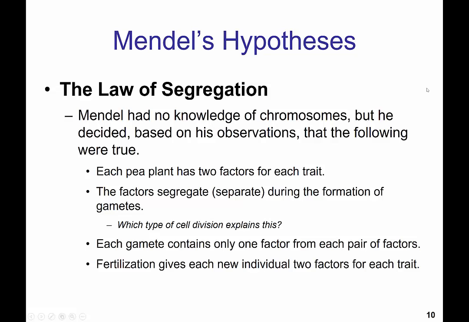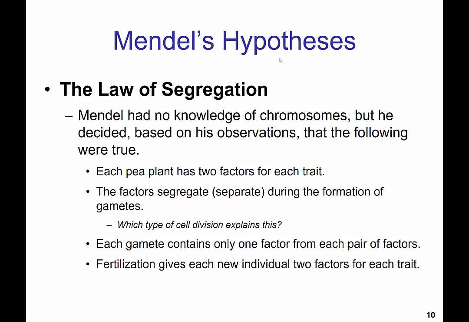So keep in mind that Mendel didn't have any knowledge of chromosomes or cell division or other things that we do today. But based on his observations, he determined that the following were true: that each pea plant has 2 factors for each trait, we now call these genes, and that these factors segregate or separate during the formation of gametes. Now, we just talked about cell division.